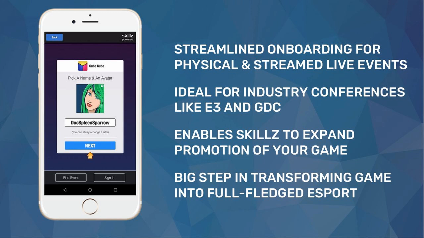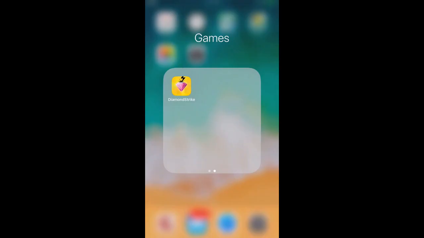So once again, just like all of the things with GDPR, assuming you integrate the most recent SDK, this is built into your game, and there will be the Find Event button there. You're able to go to events.skillz.com and make your own events, or the Skillz marketing team will begin to create events in games as they grow and become larger on our network. So we're going to take a quick look at a video here of what this user flow looks like.